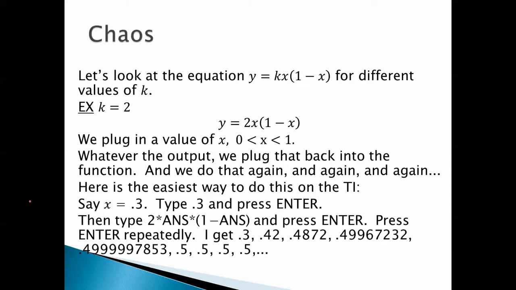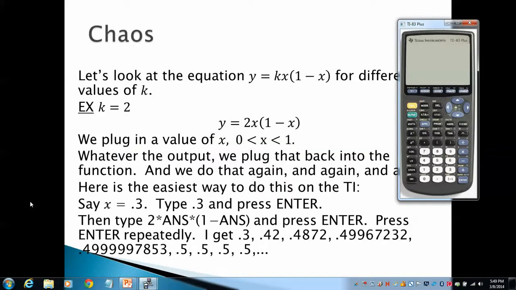So let me show you what I mean. Let's start with x equals 0.3. So we turn this on, press clear. Okay, 0.3, and press enter. And so if we want to enter this into the function 2x times 1 minus x, and then take that input and put it into the function again and again and again, here's what we do. So we have 2 times answer, and then times 1 minus answer.